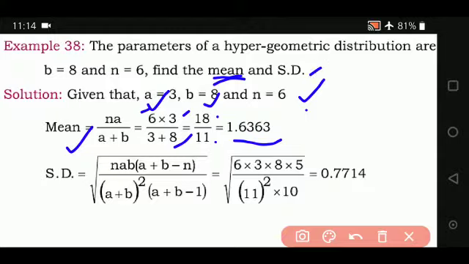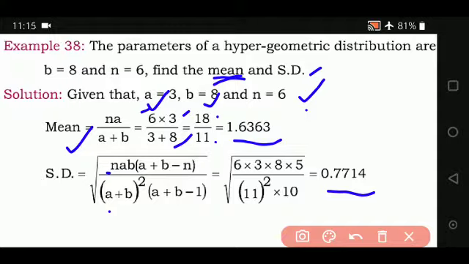Similarly, standard deviation is nothing but the square root of the variance. So if you know the variance, you just put it under the square root and you get your standard deviation. So it is NA times (A plus B minus N) divided by (A plus B) the whole square into (A plus B minus 1). The simple task is to substitute all the concerned values and simplify with patience and a lot of attention and care. You get the answer 0.7714.